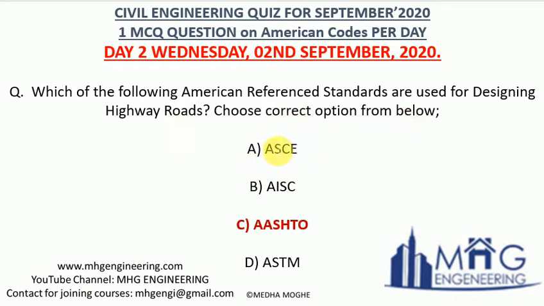ASCE is American Society of Civil Engineers. ASCE 7 is the Loading Code of America. AISC is American Institute of Steel Construction, and it is called AISC 360. AISC 360 is the Steel Code of America. ASTM is American Society for Testing of Materials, and AASHTO is the correct answer. AASHTO is the code series used in the designing of highways and roads in America.